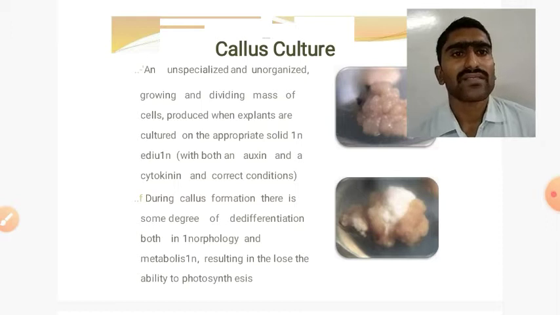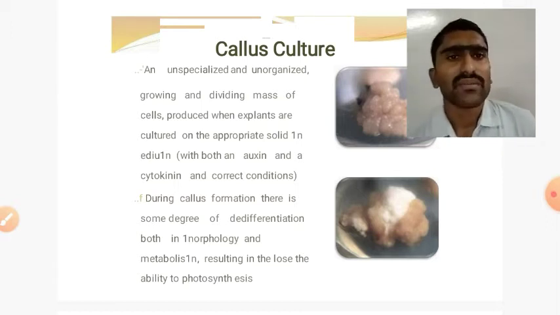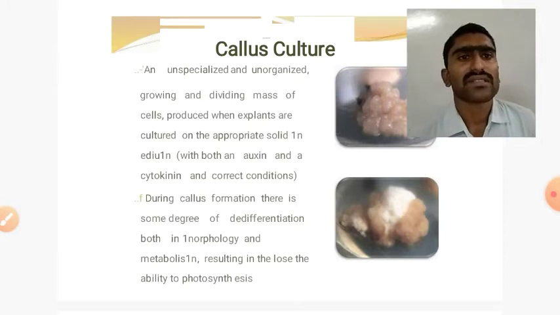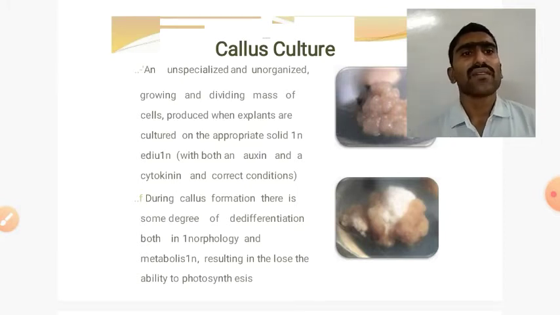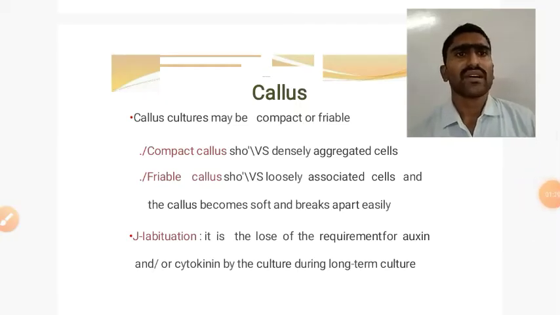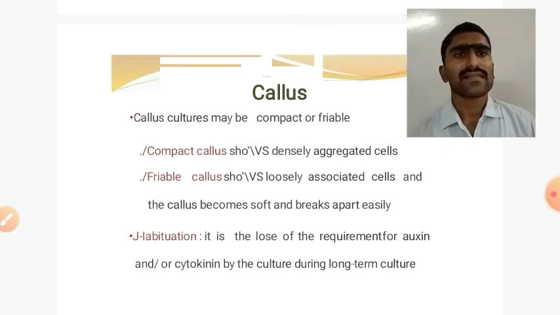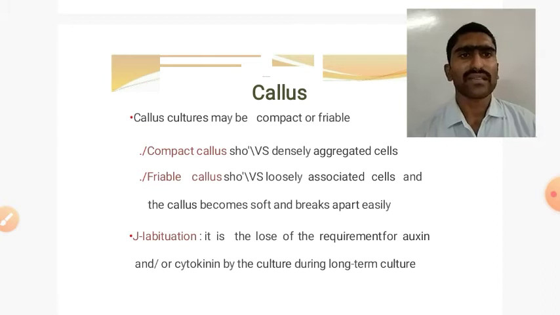Okay, during callus formation there is some degree of differentiation, both in morphology and metabolism, which results in the loss of the ability of photosynthesis. Okay, callus culture. See here, callus culture may be compact or friable. Compact callus means densely aggregated cells, and friable callus shows loosely associated cells, and the callus becomes soft and breaks apart easily.